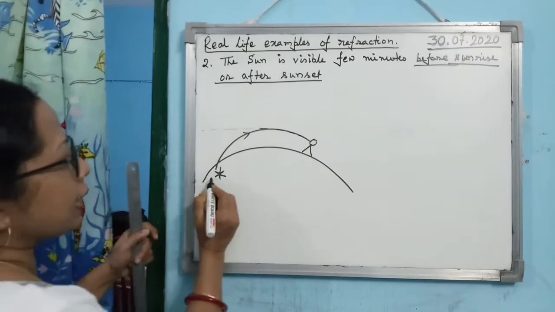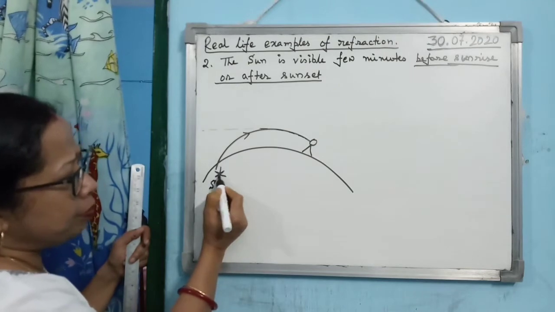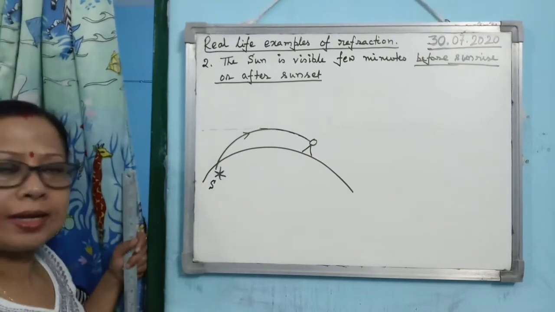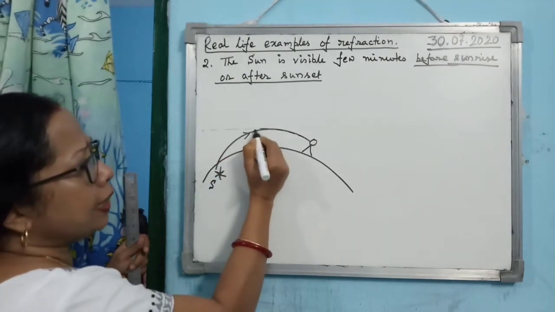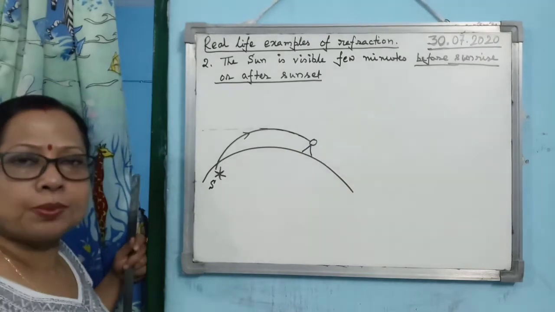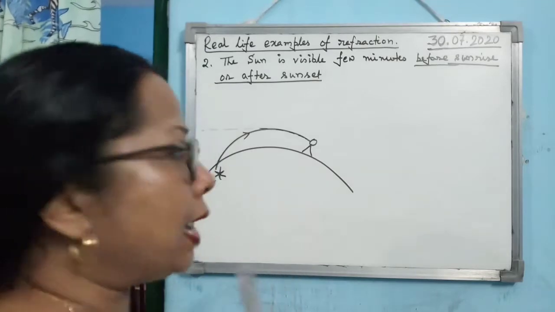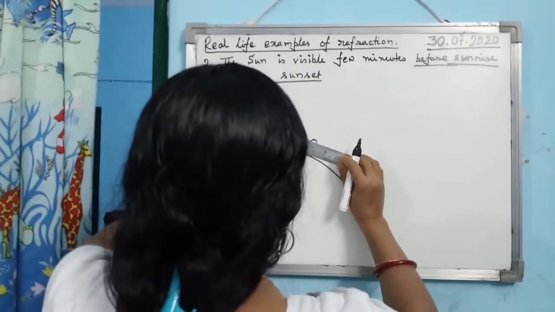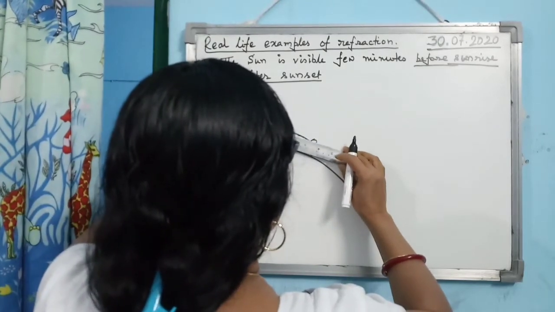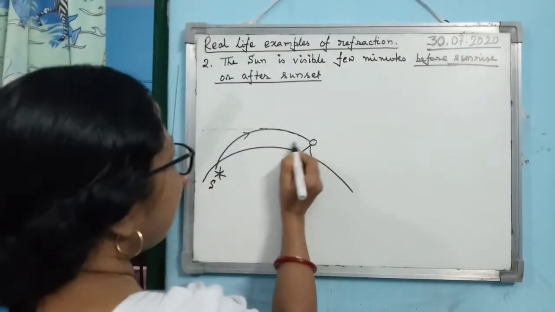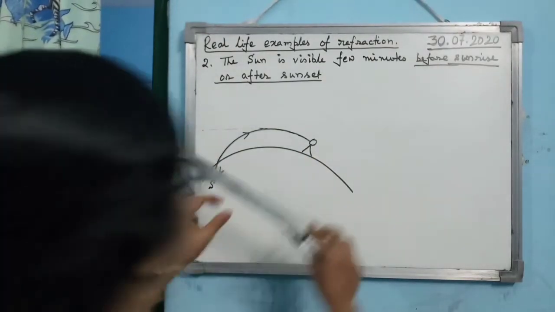Okay, if you consider just after sunset, the sun has just come below the horizon. Now what will happen? From the sun, the light ray coming out will follow a bent path and reach the observer's eye. But our eye cannot follow the bent path. So after receiving this light, what will the observer do? The observer will just see the image of the sun.